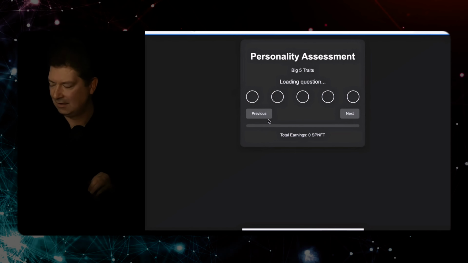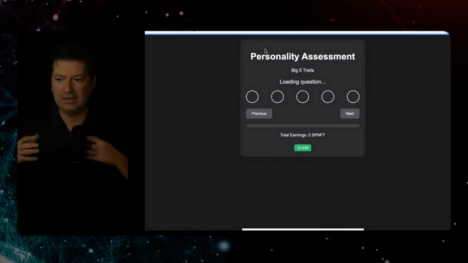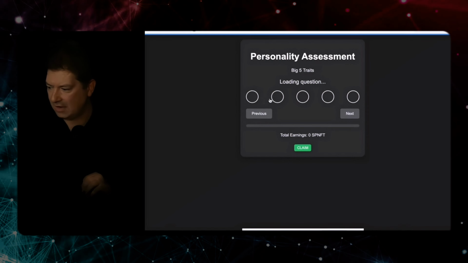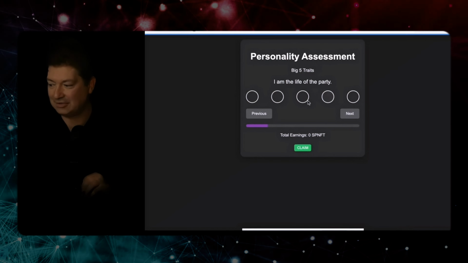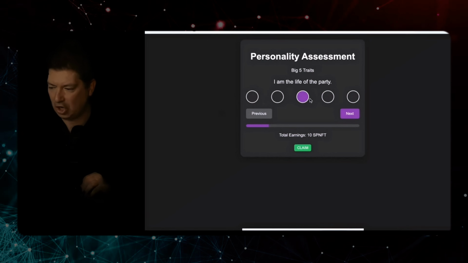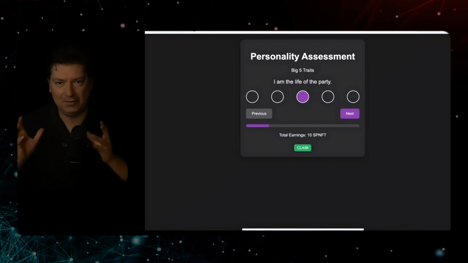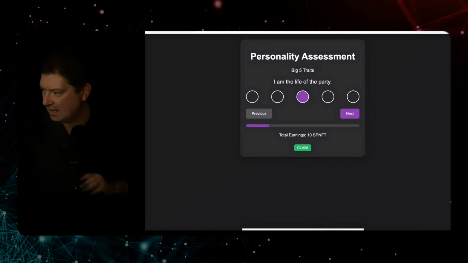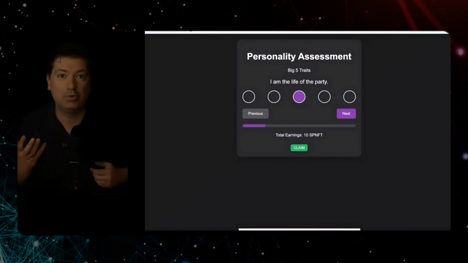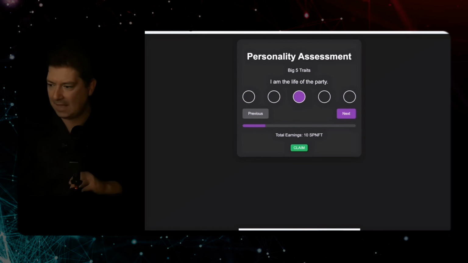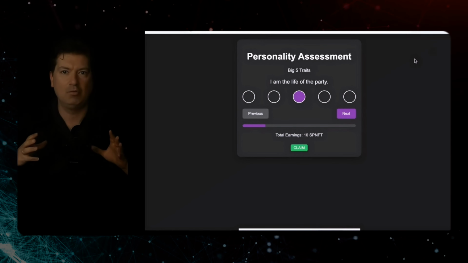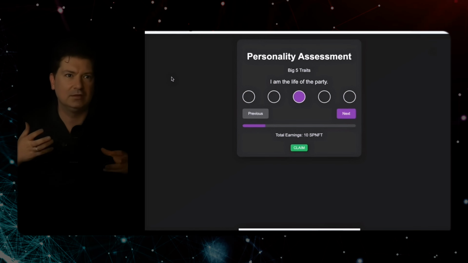Here is the test, and it's basically using a lot of our pre-existing structure. So we can go to next, previous, I'm the life of the party. There's that first question, right? What we can do here is download the code. You get an idea of how powerful this simulation is. And so I think in the not so distant future, a lot of applications are going to be built this way.